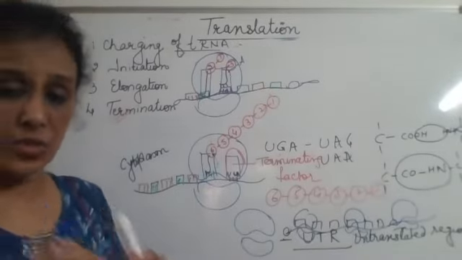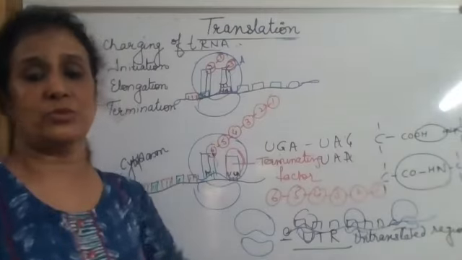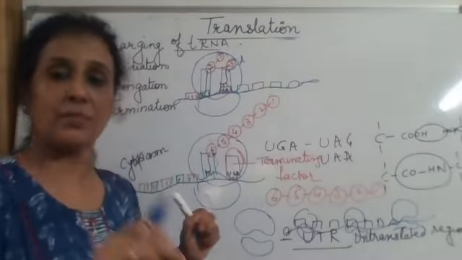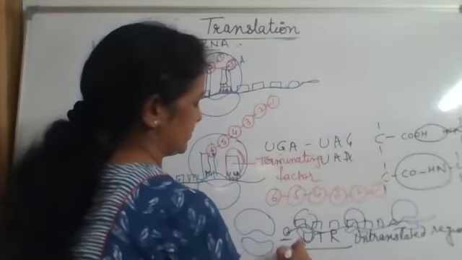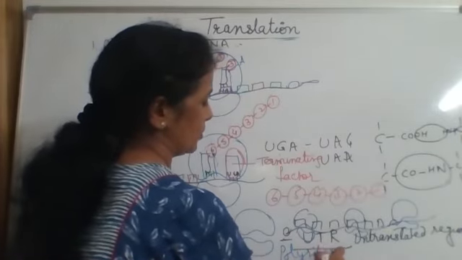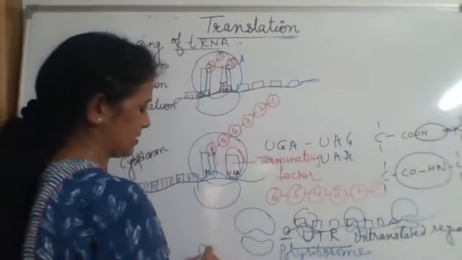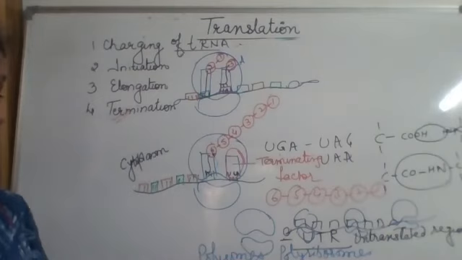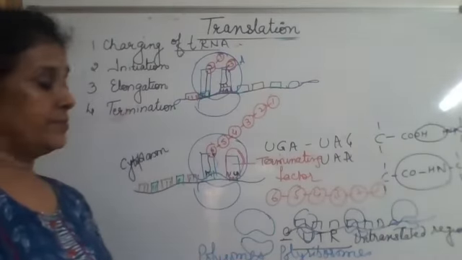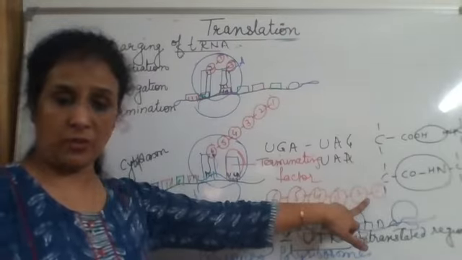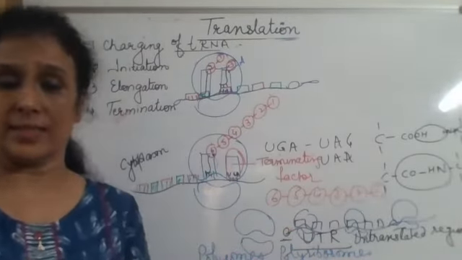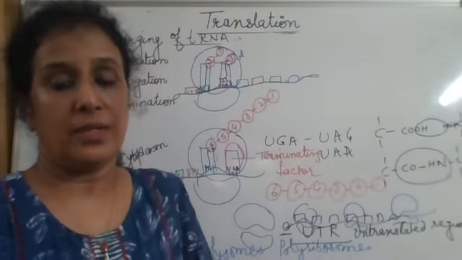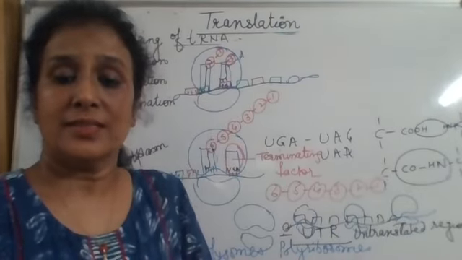Such a situation, when many ribosomes are together on the same mRNA engaged in the process of translation, is called polyribosomes, or simply polysomes. Once one polypeptide has been formed and this mRNA is there in the cytoplasm, it can again be utilized to form another polypeptide of the same amino